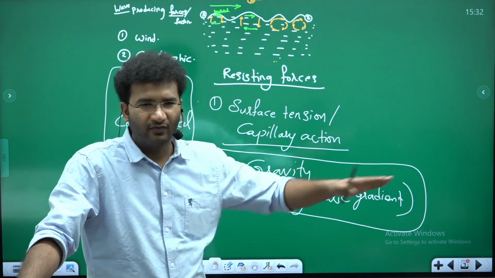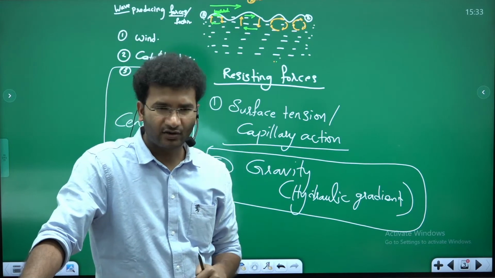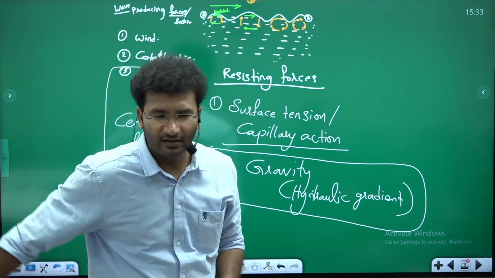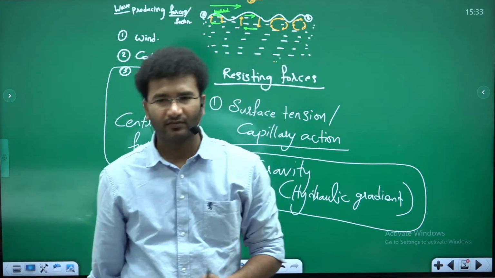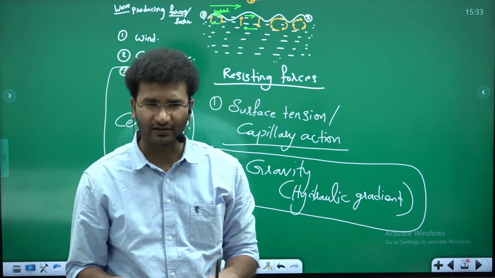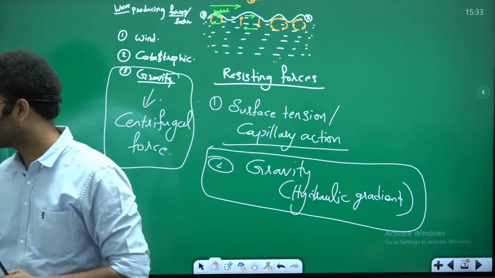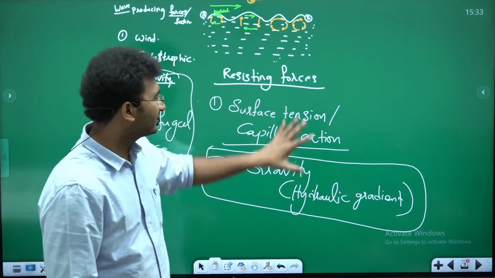Broadly speaking, when you want to move water on the ground, after some time the water will stop moving. You take a mug of water and throw it onto the ground. After some time the water will stop moving. Why? Because there is surface tension inside it as well. So these things will come later.